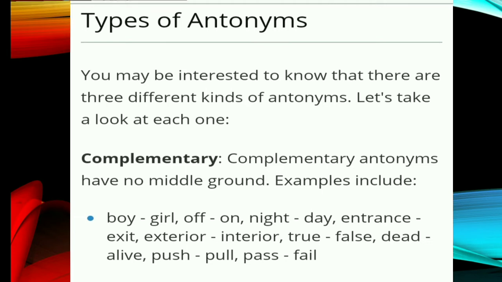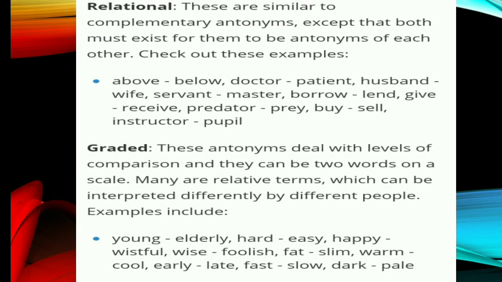trans, exist. The second kind is relational antonyms. These are similar to complementary antonyms, except that both must exist for them to be antonyms of each other. The examples are above, below; doctor, patient; husband, wife; servant, master; borrow, lend.